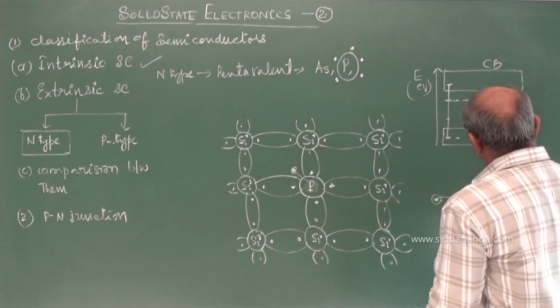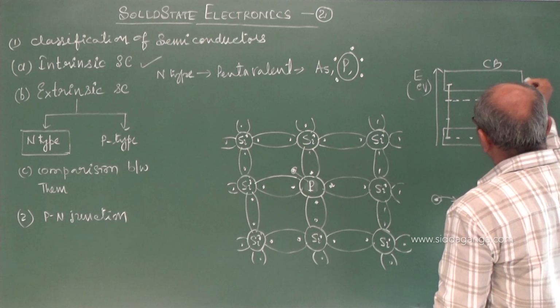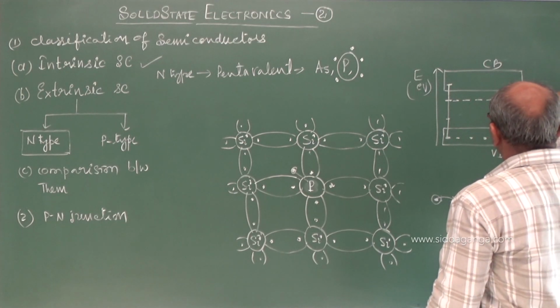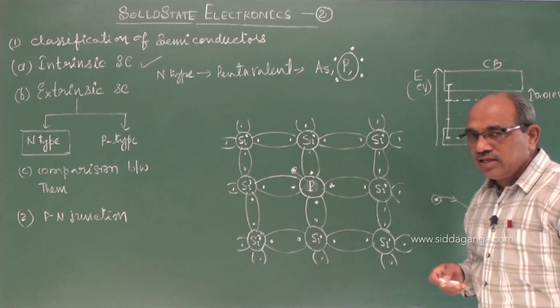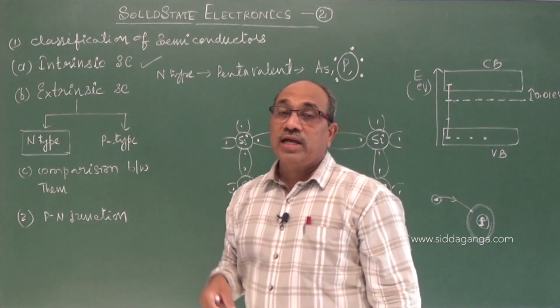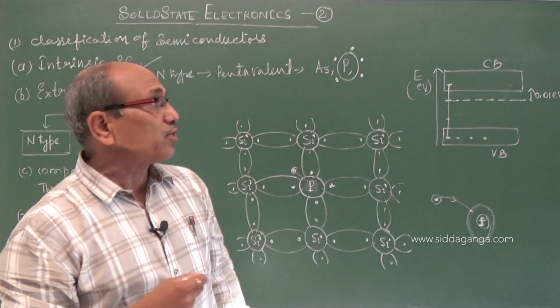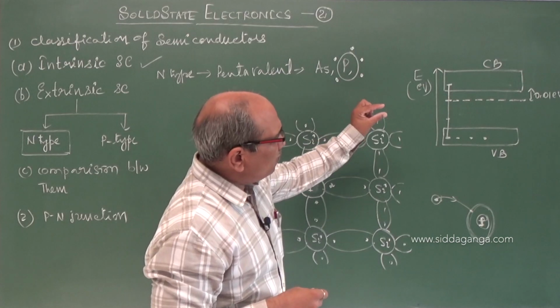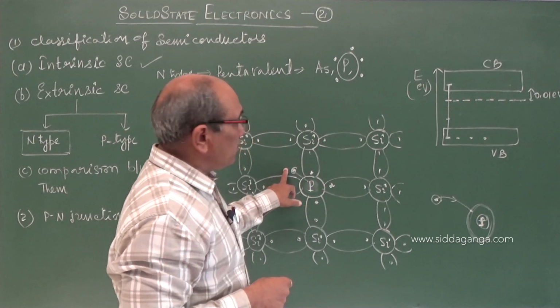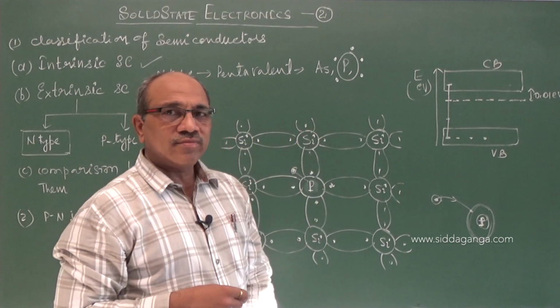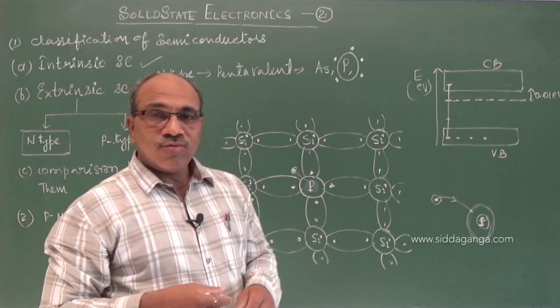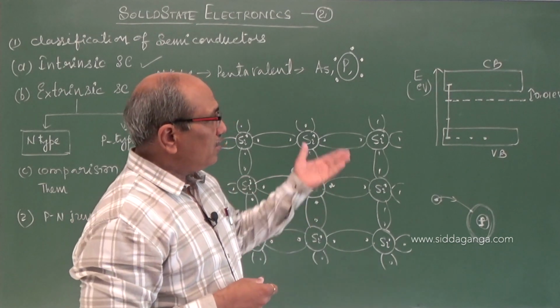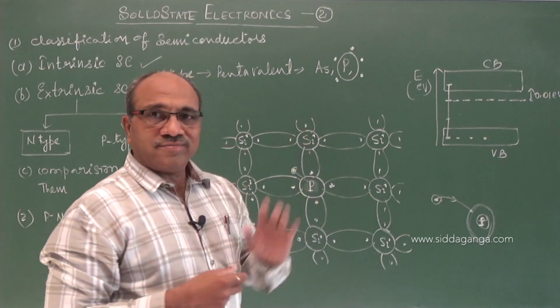That means its energy lies very near the conduction band, around 0.01 electron volt below the conduction band. At 0 Kelvin, these electrons of the phosphorus impurity atoms are found. Let us see earlier, in intrinsic semiconductor, there are no electrons at all.